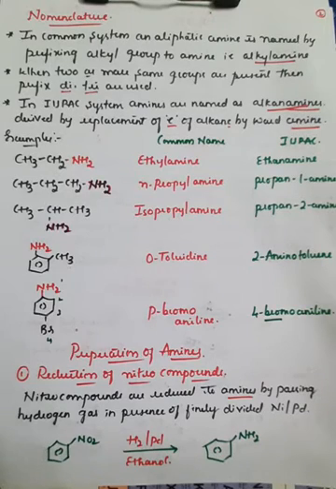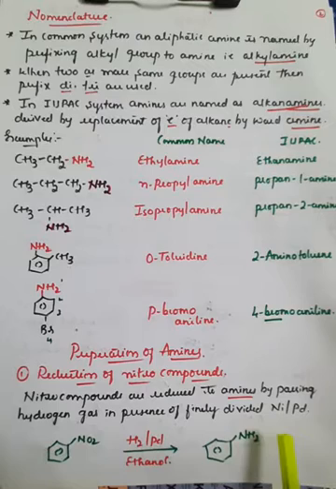Reduction is a process of removal of oxygen, or you may call it the process of addition of hydrogen. Due to the removal of oxygen or addition of hydrogen, what happens? The NO2 group present on the benzene ring, the nitro compound, can be converted into amines, which means oxygen is replaced with hydrogen atoms, right? So oxygen is replaced and hydrogen is attached, therefore NO2 is converted into NH2 in the presence of ethanol. Ethanol means an alcoholic medium, used as a solvent.